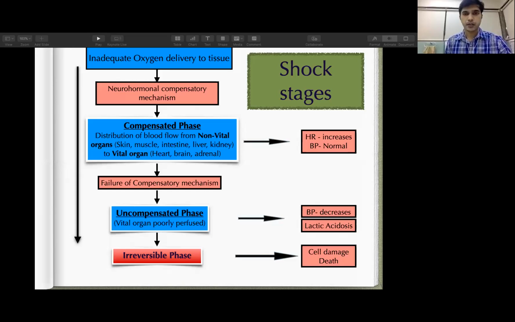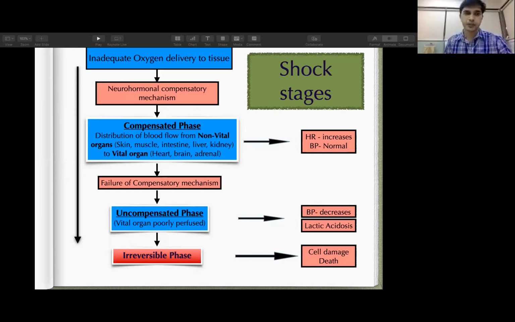But this point is very important: the baby's heart rate will remain normal or increase, and blood pressure is normal. So you may not be able to perceive that the baby is going towards hemodynamic compromise if we are not vigilant, because vital parameters like heart rate and blood pressure can be normal.